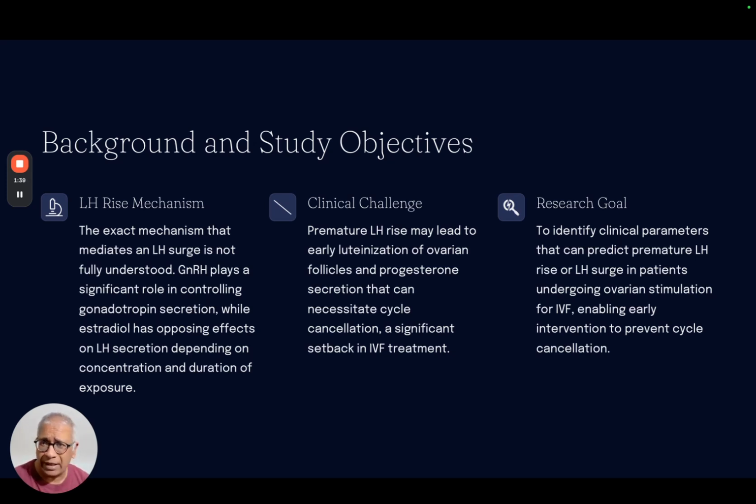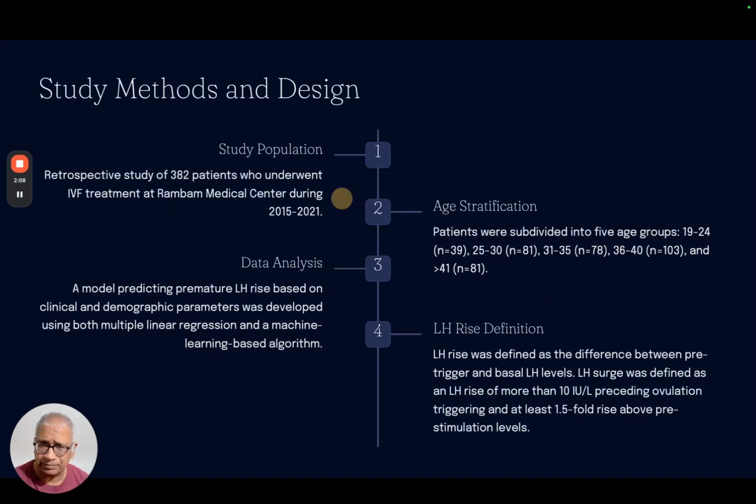You may see early luteinization of ovarian follicles, and the progesterone secretion can start rising, and you would end up canceling the cycle. So what was this review looking at? They looked to identify clinical parameters that can predict a premature LH surge or LH rise in patients who are undergoing ovarian hyperstimulation for IVF, and that helps to enable a successful cycle.